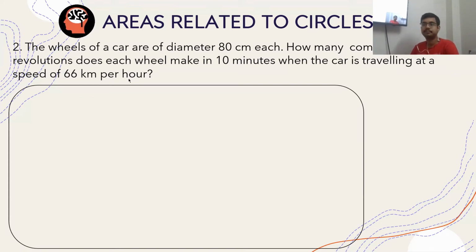Let's see. Any answers? Wherever it is not given, you are advised to take pi to be 22/7. Answers? 4375.